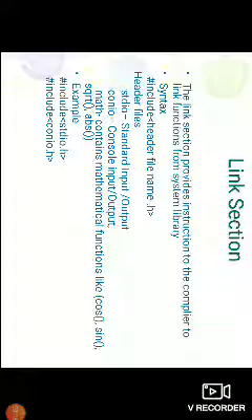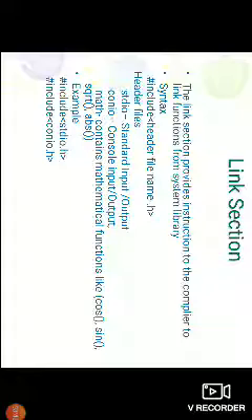Next one is conio, which stands for console input output. Then math, which contains mathematical functions like cos, sine, square root, absolute, like that. Here I have given two examples: hash include stdio.h, hash include conio.h.